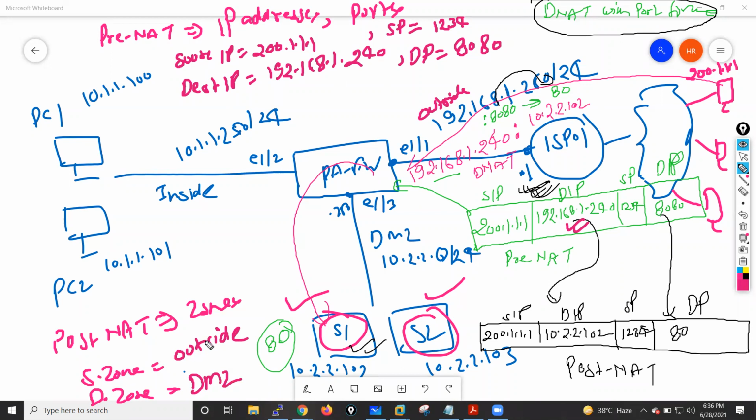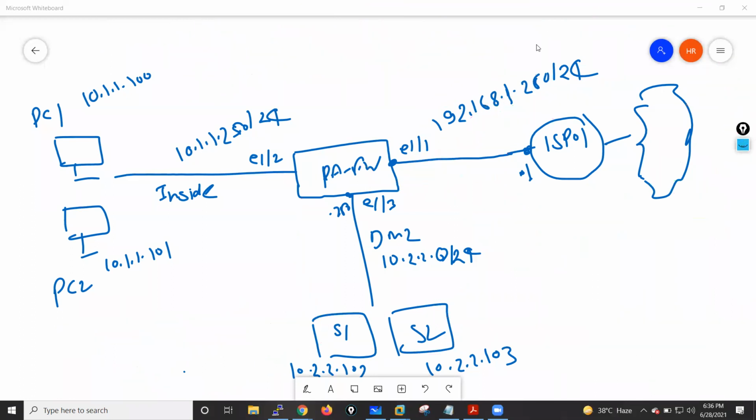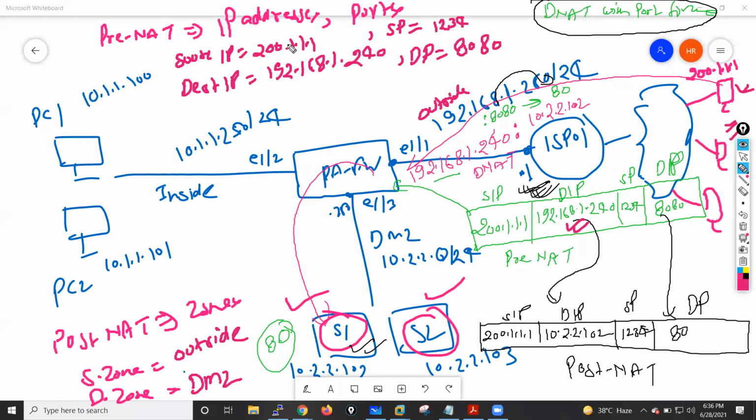So now when I write my security rules on my firewall, what will I write? In the source tab, I will write source traffic coming from outside. Destination zone is DMZ. Because this is the internet, these IP addresses may change, so we can also take source as any, because in internet the IP is not fixed, and source port is also not a fixed one, right? So we can also consider this as any. But if we want a specific rule and the IP address of this host is fixed, in that case we will go with a specific IP as well. And in the destination tab we have to give this IP address. When we write our rules, we have to follow this terminology.